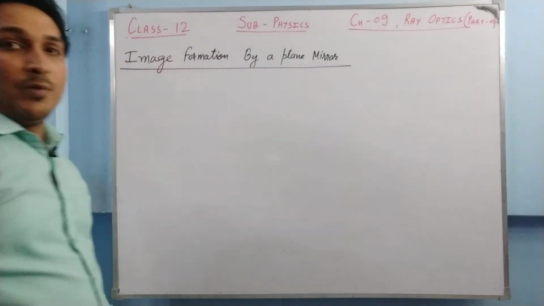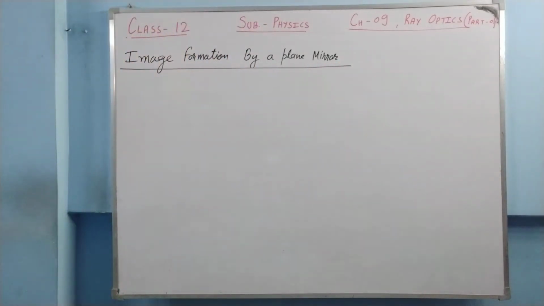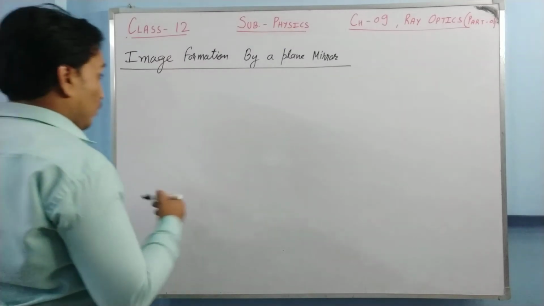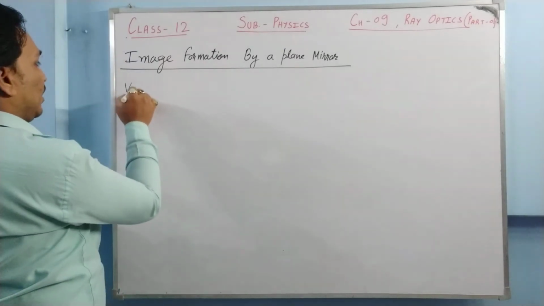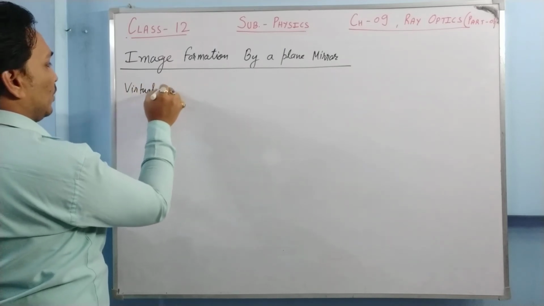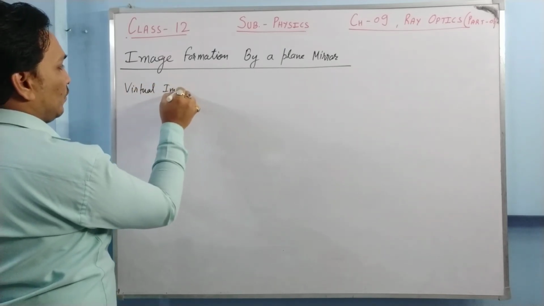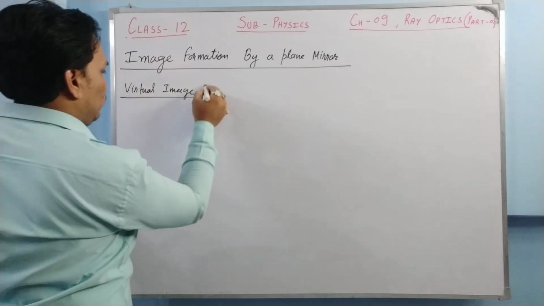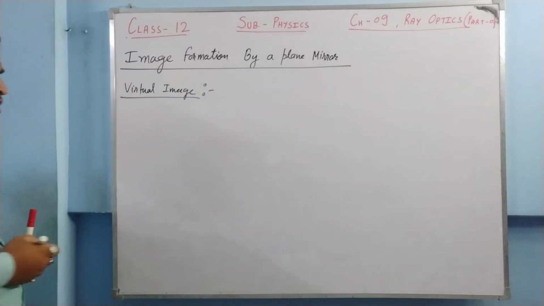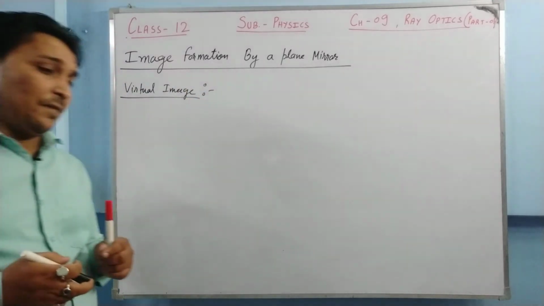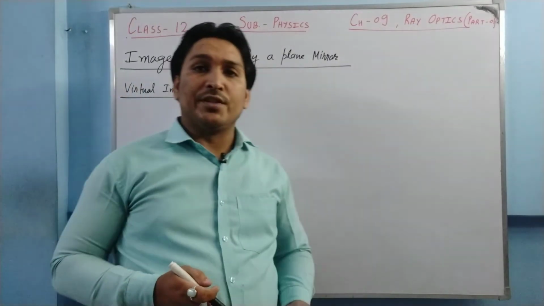When we're done with plane mirror, we'll do spherical mirrors. First of all, plane mirrors. Before starting this, we need to understand a thing which is called virtual image. What is a virtual image? Virtual image is the image which cannot be obtained on a screen.